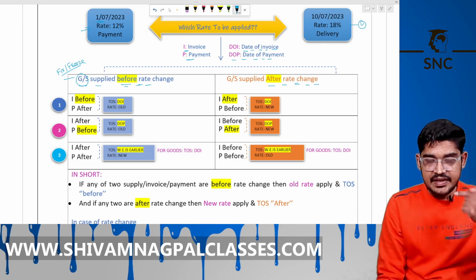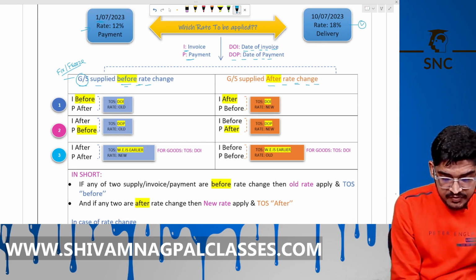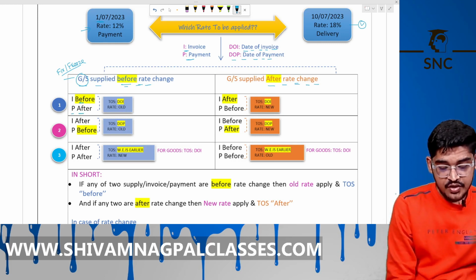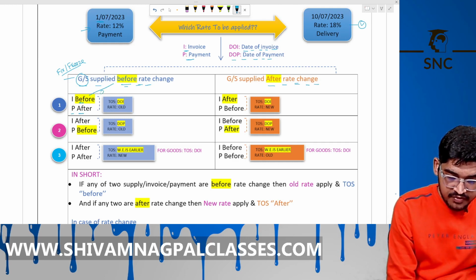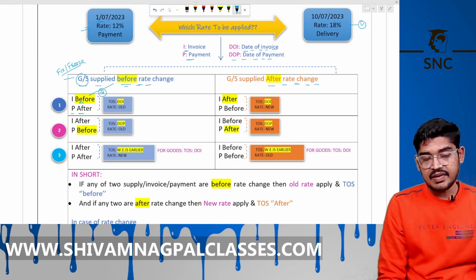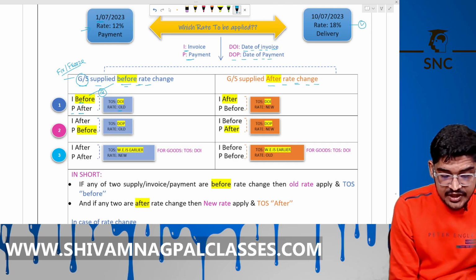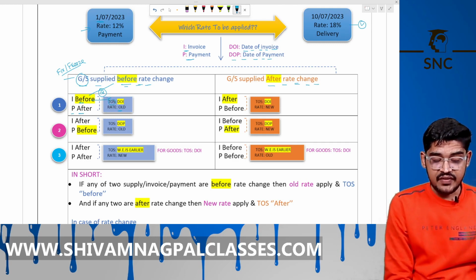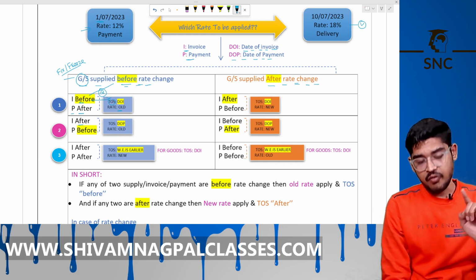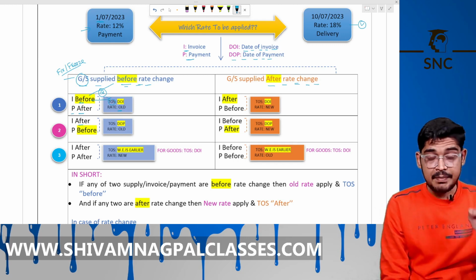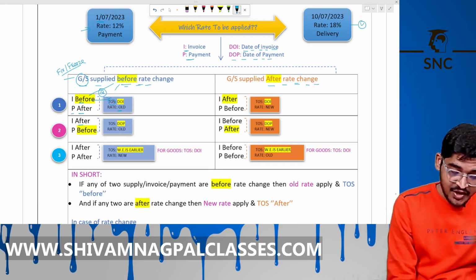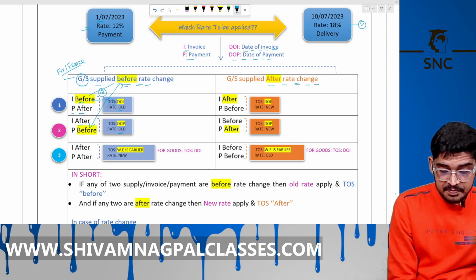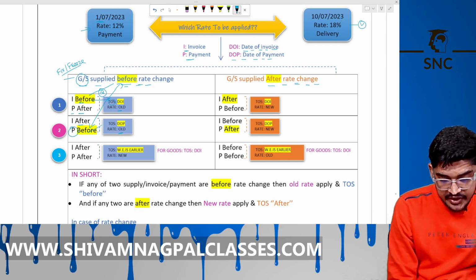I and P, invoice and payment. If the invoice is before rate change and payment is after rate change, here two things happen before. Then we will take the old rate and the TOS will be the date of invoice. If invoice is after but payment is before, in that case again two before, one after, take the old rate and the date of payment will be the TOS.